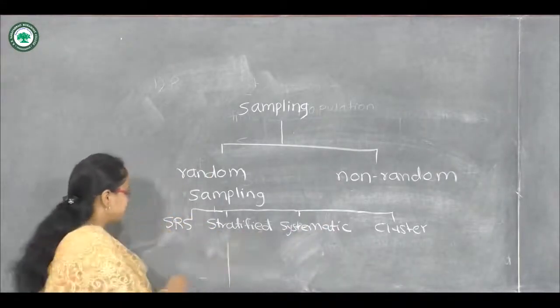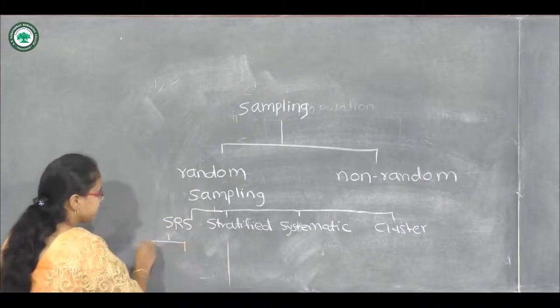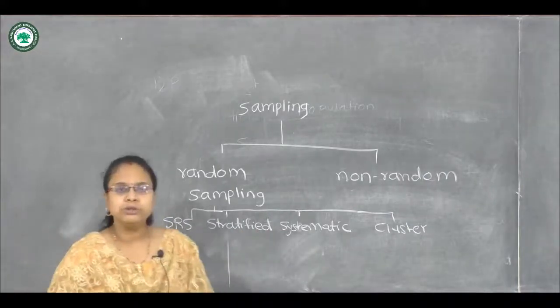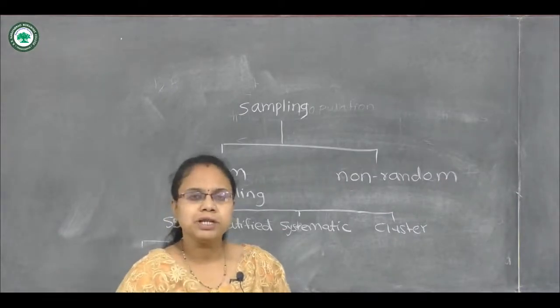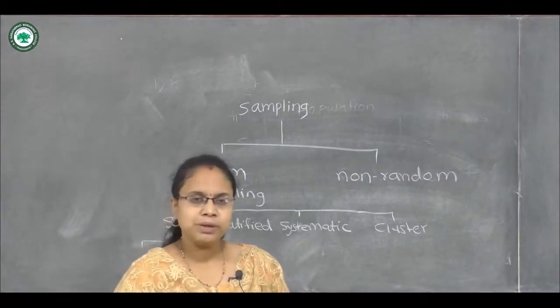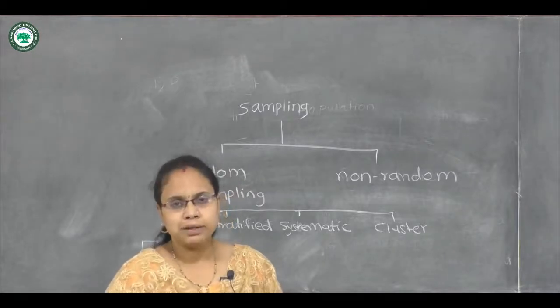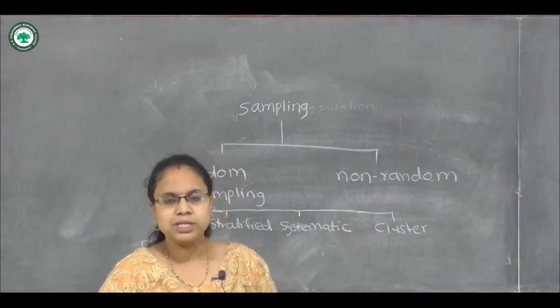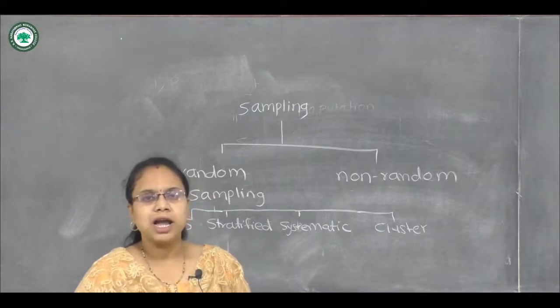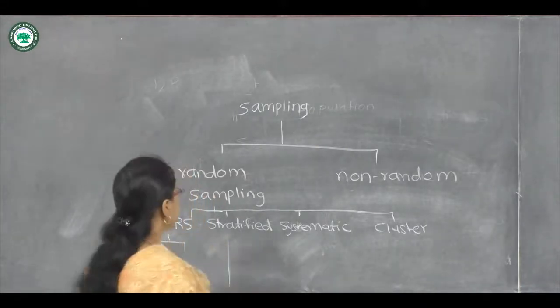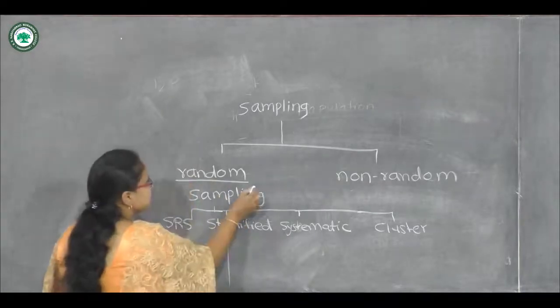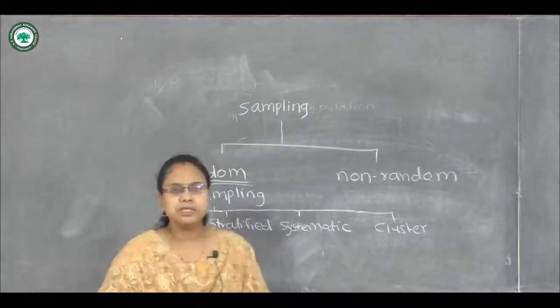So let's see first the SRS. There are two types of simple random sampling: simple random sampling without replacement and simple random sampling with replacement, that is, SRSWOR and SRSWR. Before that, what exactly does random mean?